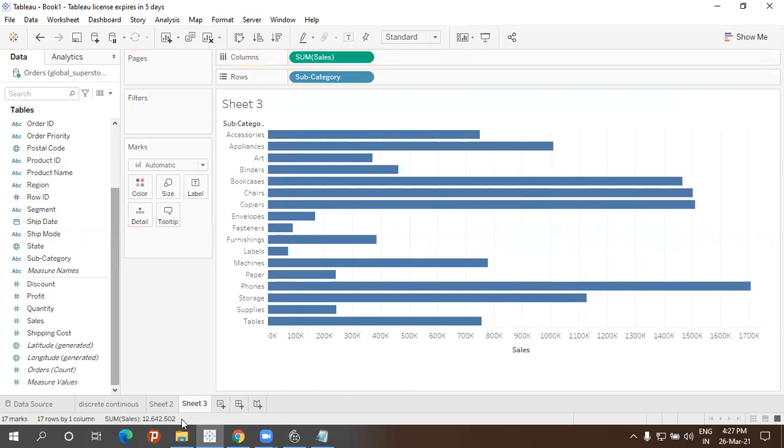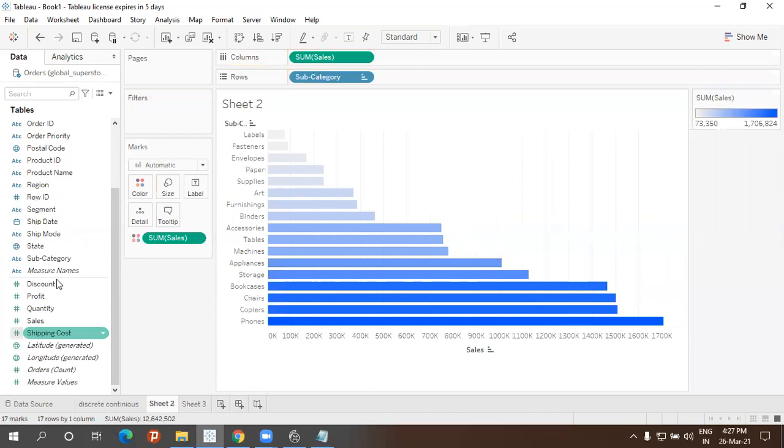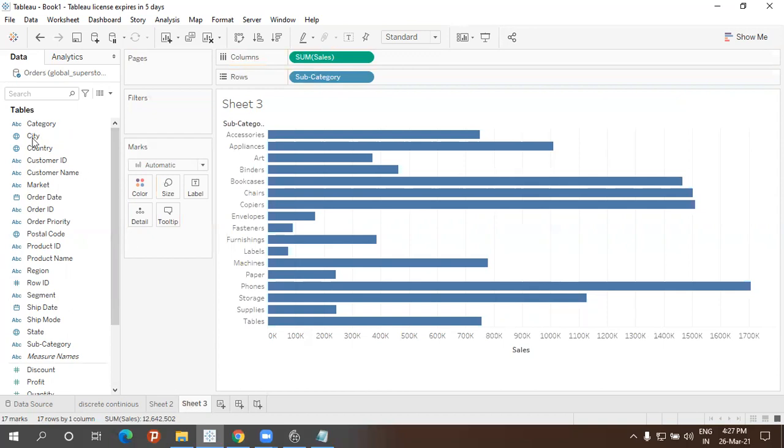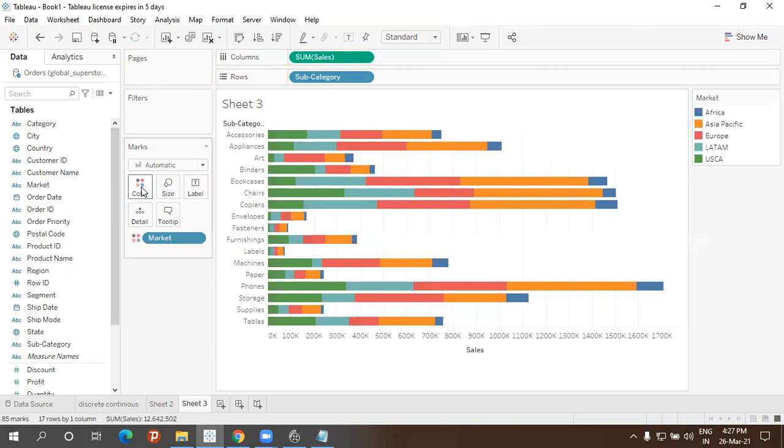So before, I used to take from the continuous, that is nothing but measures. From the measures, if I take, I'm getting the gradient. Now in this place I'm going to take it from the dimensions, that is nothing but called discrete. So let me drag and drop market into colors. So now can you see this?